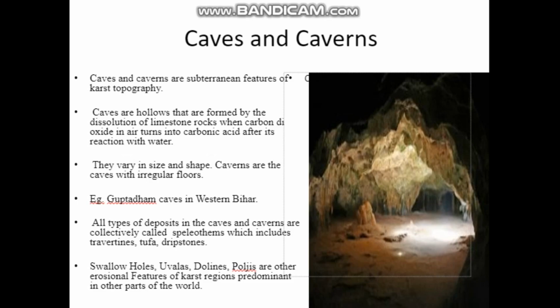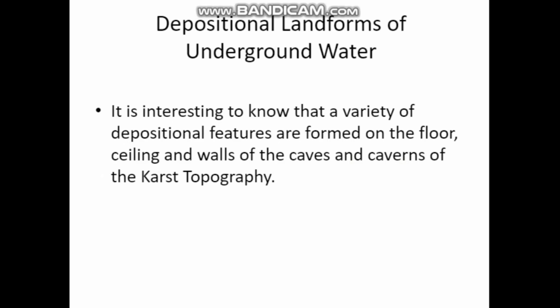Next one is the depositional landforms of underground water. So, how do these depositional landforms form from underground water? It is interesting to know that a variety of depositional features are formed on the floor, ceiling and walls of the caves and caverns of the karst topography. Depositional means deposition. While the river is flowing, it will carry many stones, waste, etc. Depositional features are formed on the floor, ceiling and walls of the caves and caverns of the karst topography.